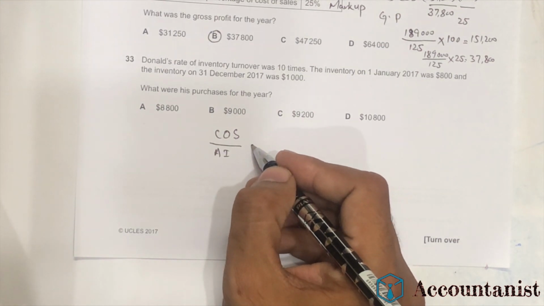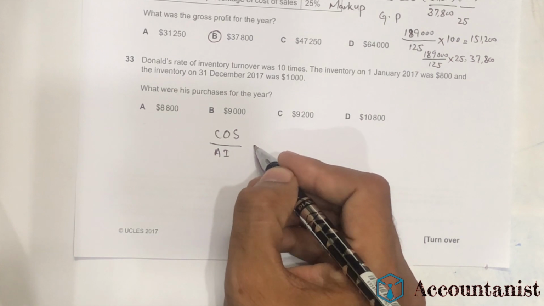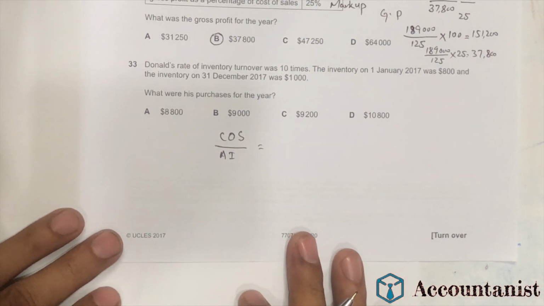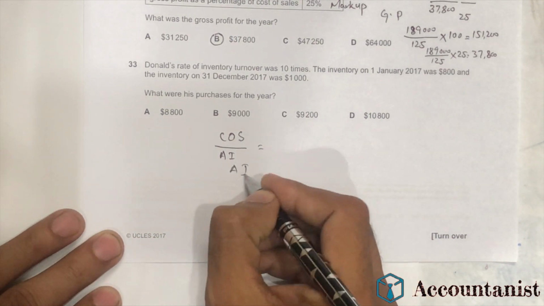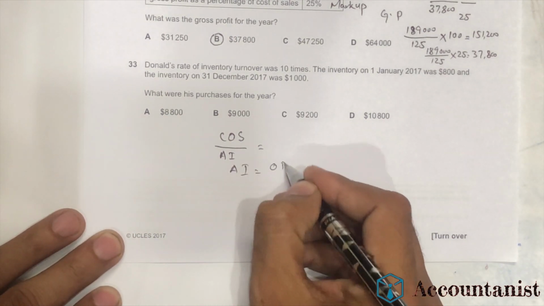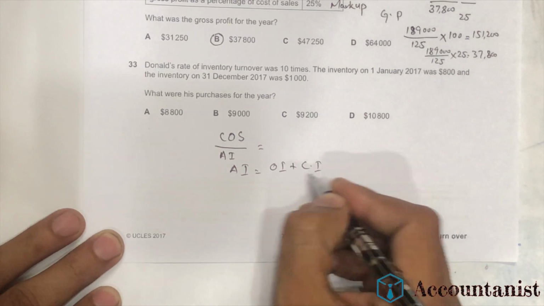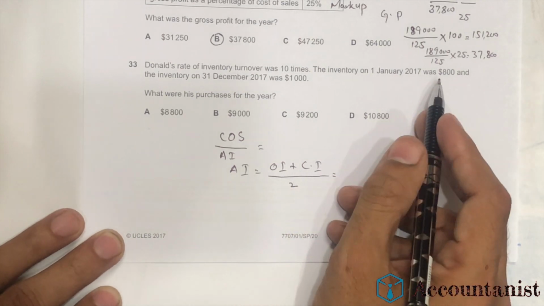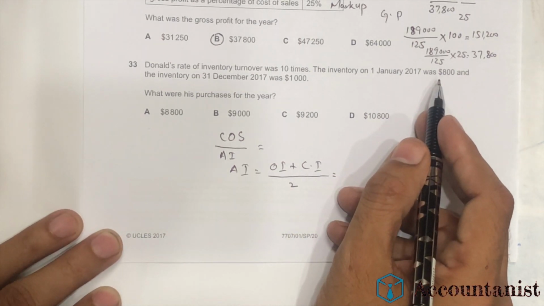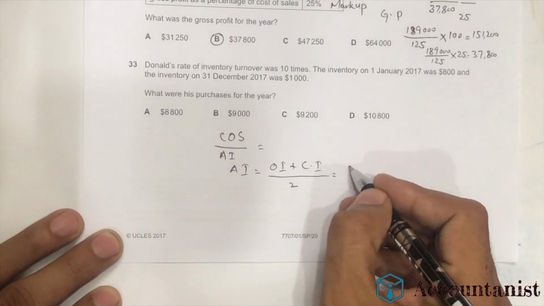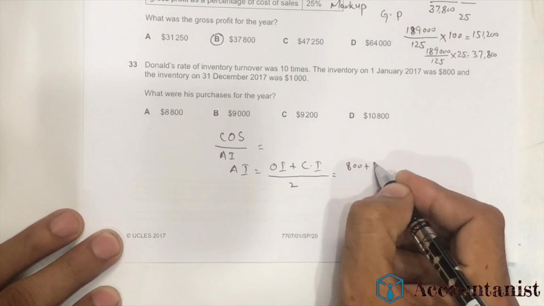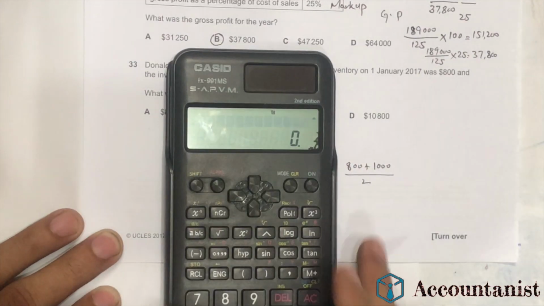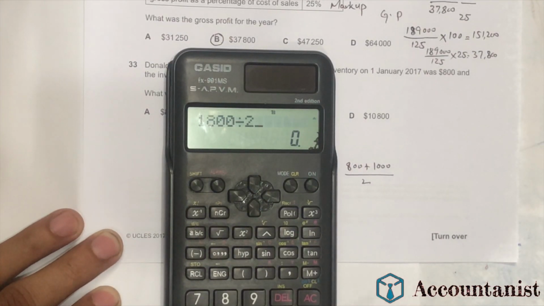So the average inventory equals opening inventory plus closing inventory divided by 2. We got opening inventory 800 and closing inventory 1000. So I will solve this and I will get the answer. 1800 divided by 2 is 900.